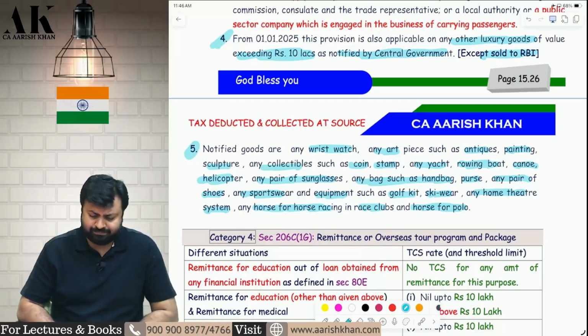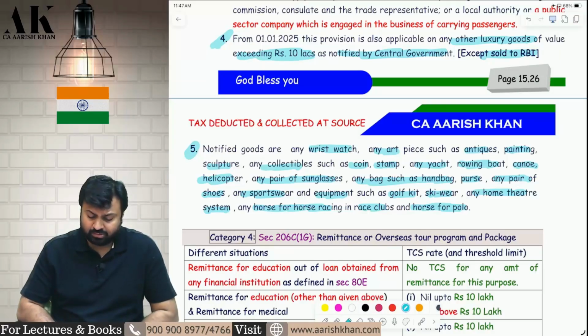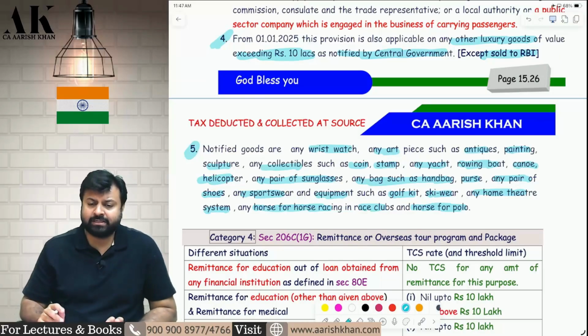Sir, where will we get watches of more than 10 lakhs? Definitely you can easily get it. Painting, you can definitely get it. Yacht, obviously. Helicopter, obviously. Sunglasses, more than 10 lakhs? Yes. Shoes, more than 10 lakhs? Yes. You get luxury shoes of 50 lakh rupees. So all these items are subject to TCS if it exceeds how much? If it exceeds 10 lakh rupees.